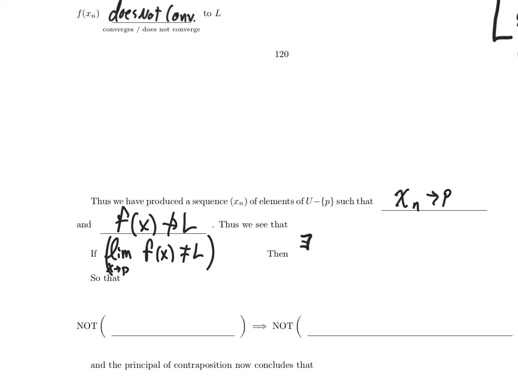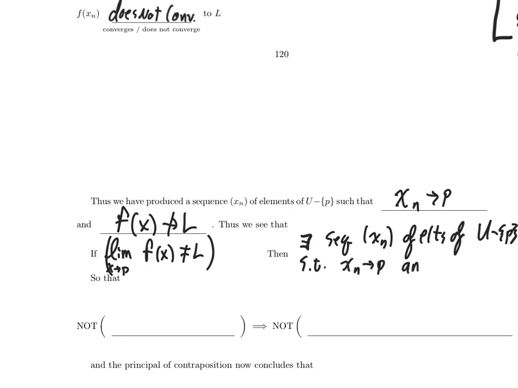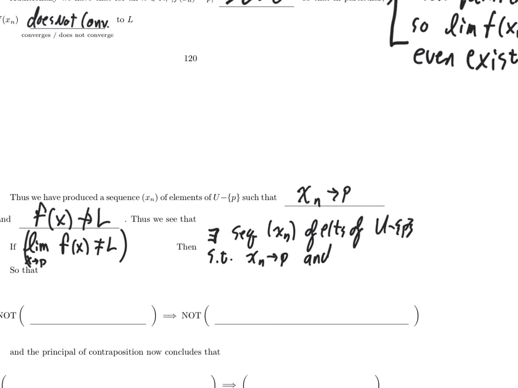There exists a sequence xn of elements of u different from p such that xn converges to p and f of xn does not converge to L.